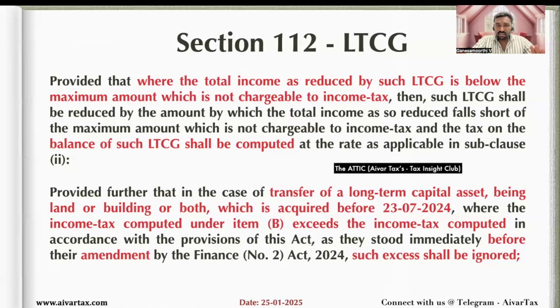If these conditions are satisfied, the assessee can pay tax at whichever is lower: calculated with indexation at the old rate of 20%, or without indexation at the new rate of 12.5%. So whichever is lower can be the tax payable by the assessee, only in case of an individual or HUF.